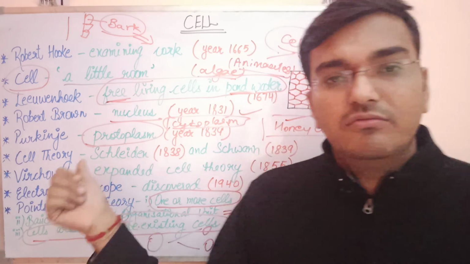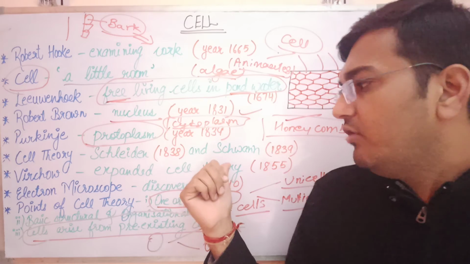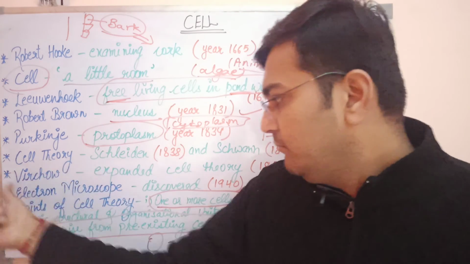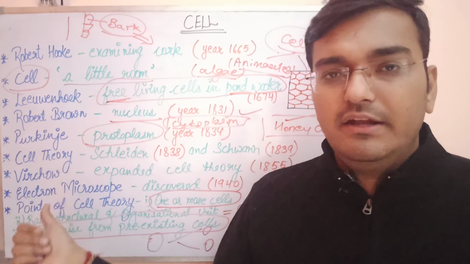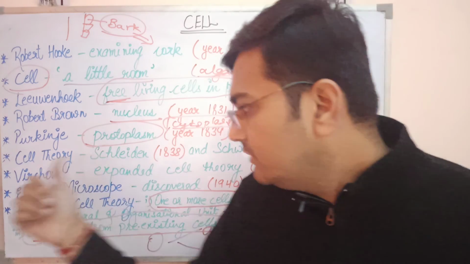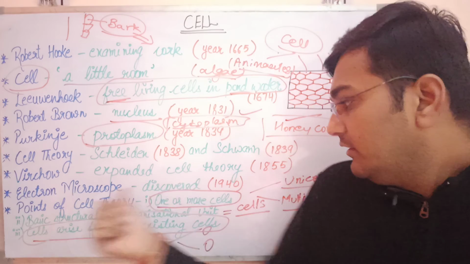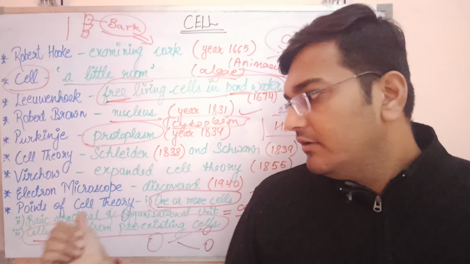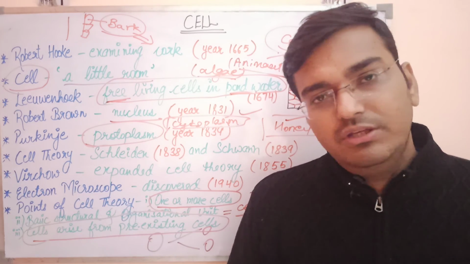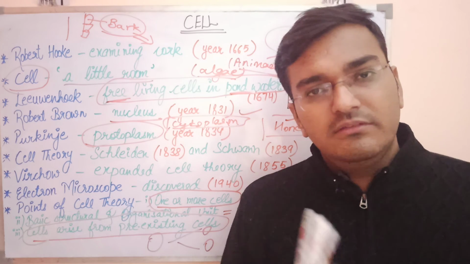The cell theory was given by Schleiden and Schwann, followed by some expansion by the scientist Rudolf Virchow. Eventually, it led to the development of the electron microscope in 1940, and it led to insights into the cell.